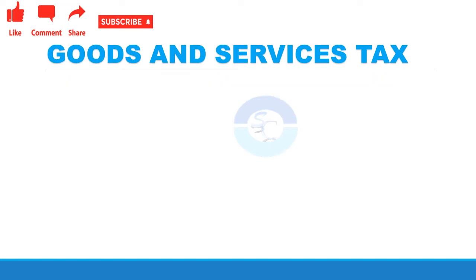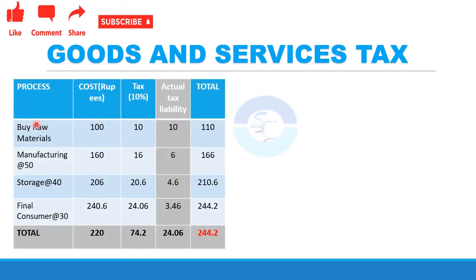Now let me explain how GST mitigates the cascading effect with the same example that we used for the VAT system. Same here, the raw materials are bought at 100 rupees cost and 10% tax is charged on 100, and here we can see an extra column called actual tax liability. This is the tax that he has to pay in actual terms. As this is the first stage of production, the tax here becomes the 10 rupees itself. So this 10 is added to the 100 and his selling price will be 110 rupees regardless of the profit.